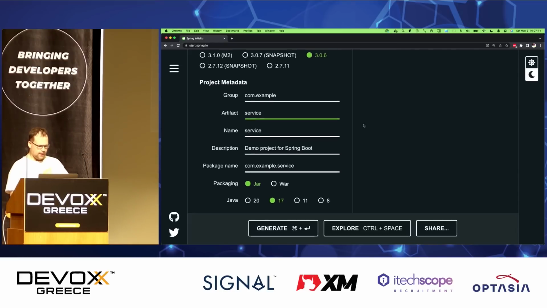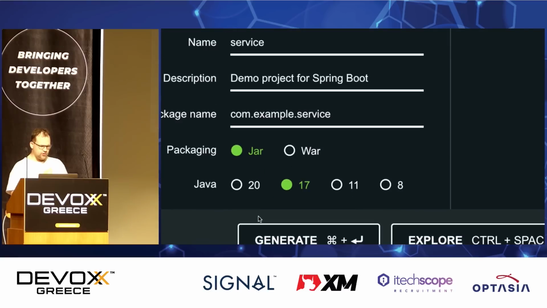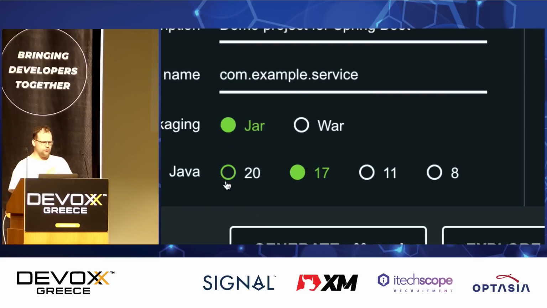So, friends, we have also down here the choice of what version of Java we want to use. And frankly, my friends, this is kind of a test for intelligence. You see, there are 4 radio boxes here, but only 2 valid choices. Java 17 is the required baseline for Spring Boot 3. You need to use Java 17 to use Spring Boot 3 and Spring Framework 6. It is required. You can use anything later, of course.